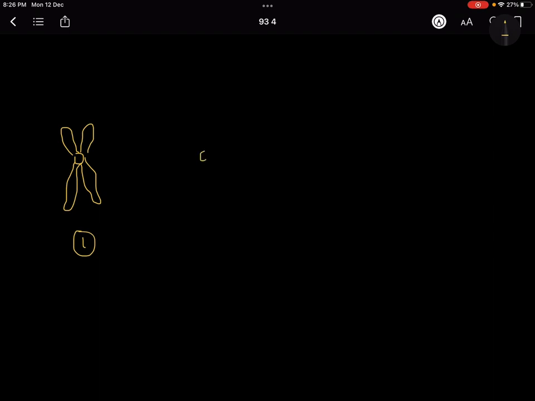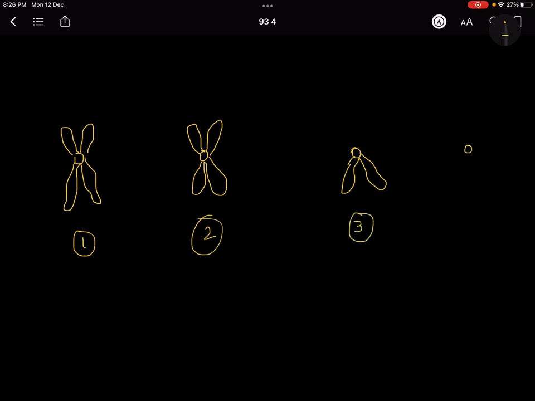Then type number 2. Then comes type number 3, and we have type number 4.